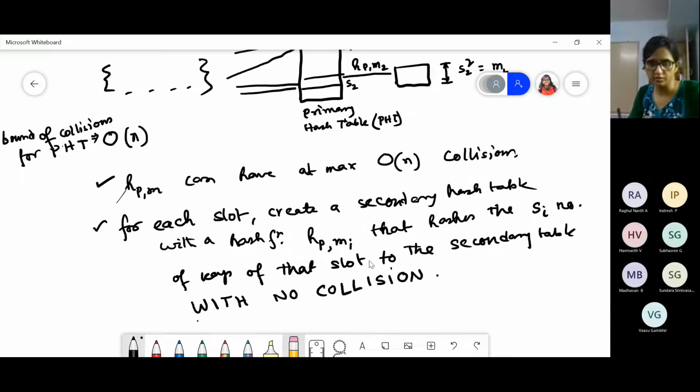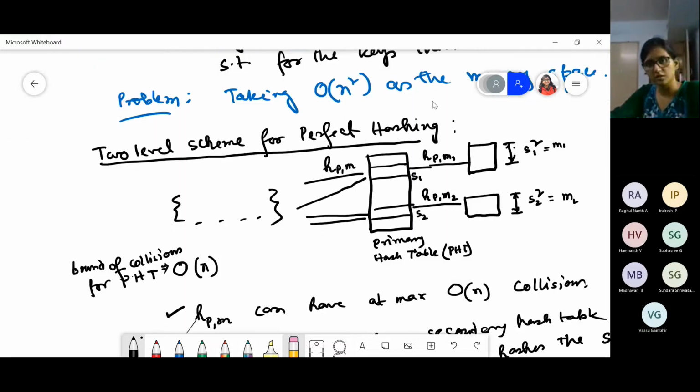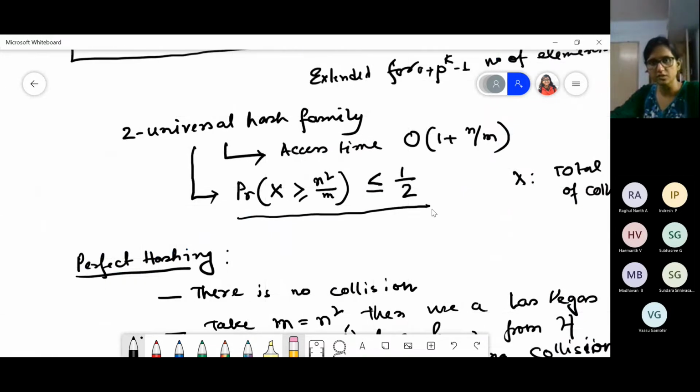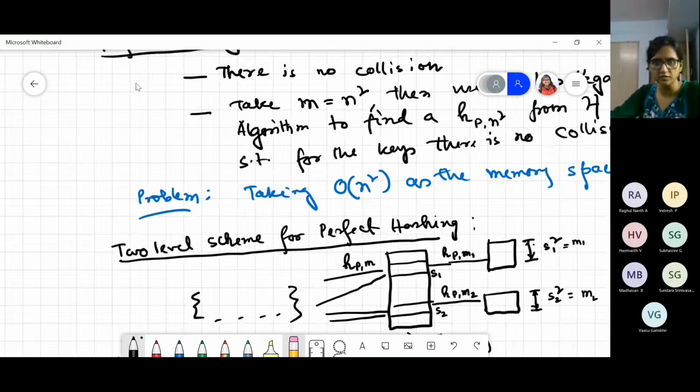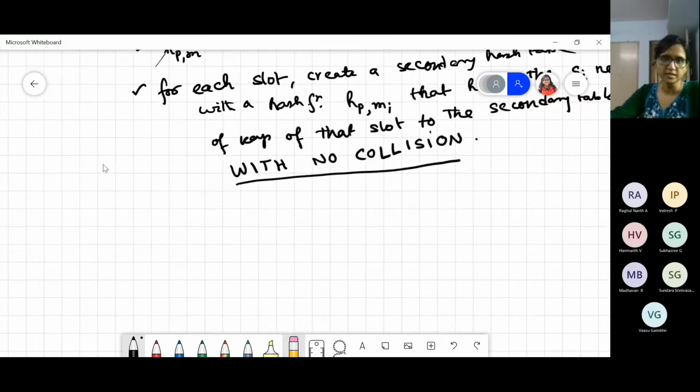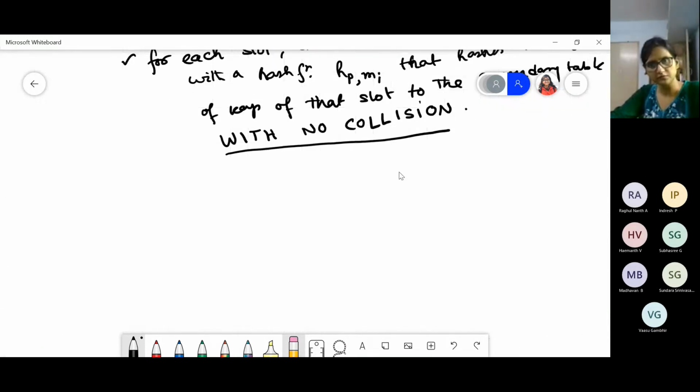This is the primary requirement. So for this, how many times do you have to check in the hash family? You have seen that for our Markov inequality, it says it will be less than or equal to half. So again 2 times you have to check, and you can find such a hash function.